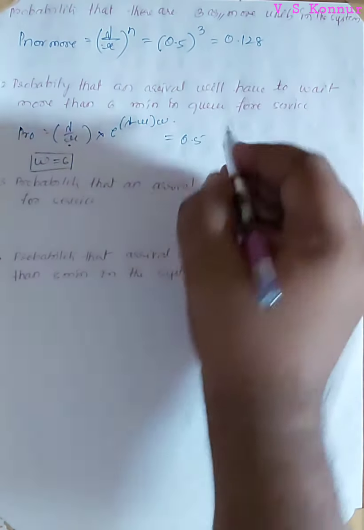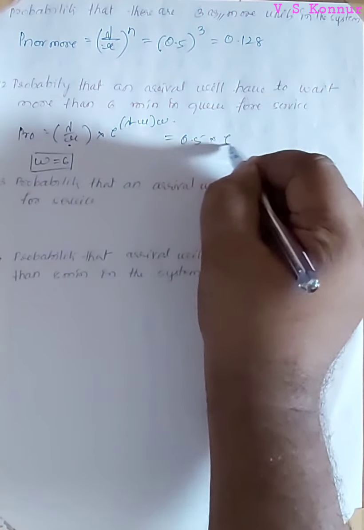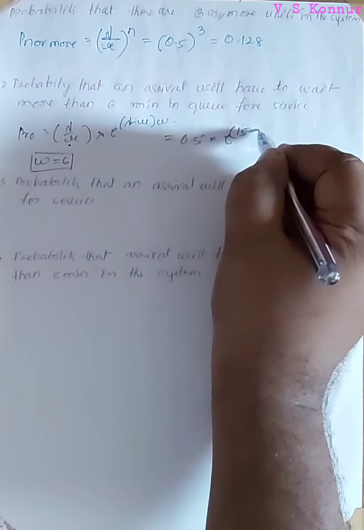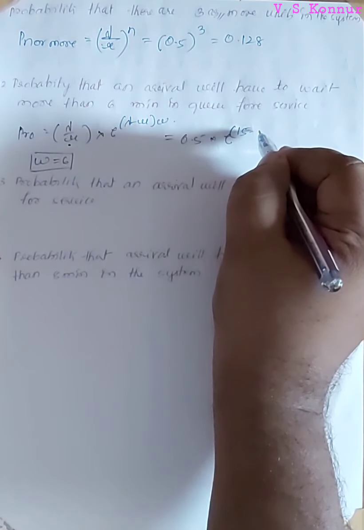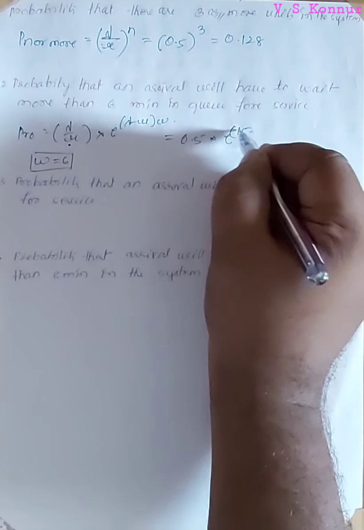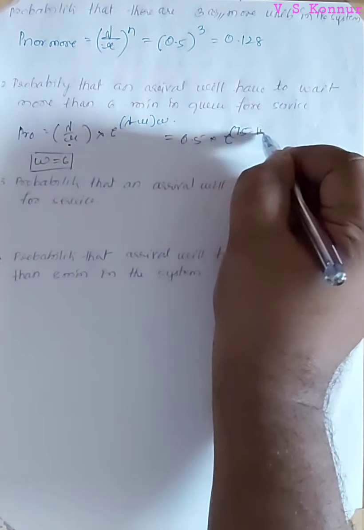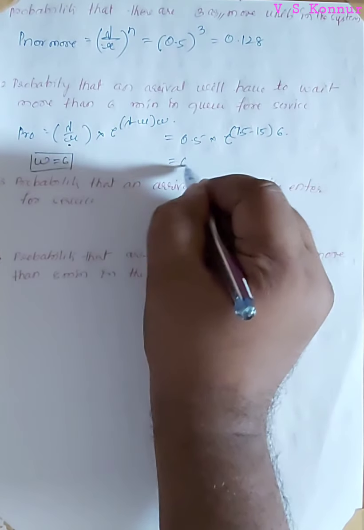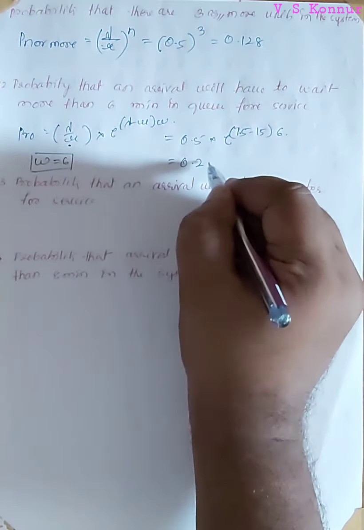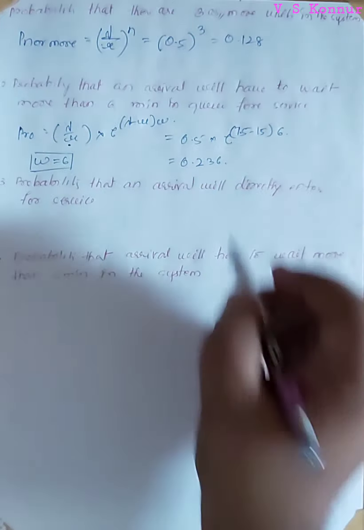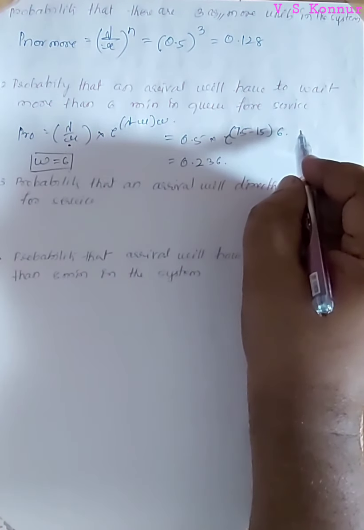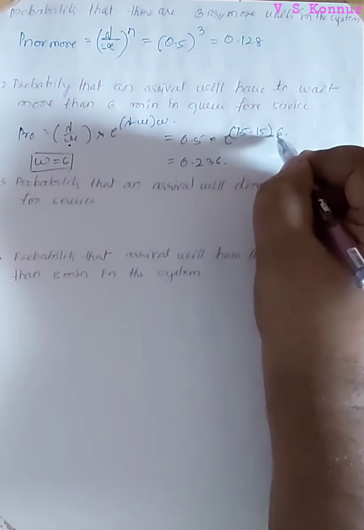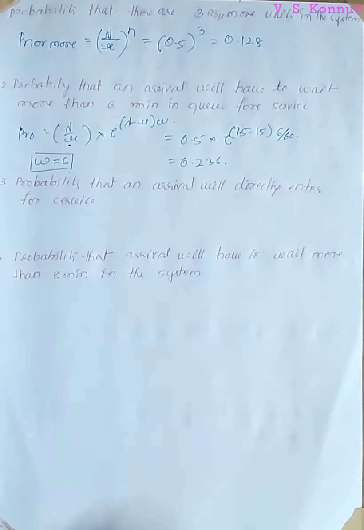Already we calculated this: 0.5 multiplied by e raised to minus (15 minus 7.5) multiplied by 6. We will get 0.236. It is given as 6 minutes, so it will be converted into hours, that is 6 by 60.